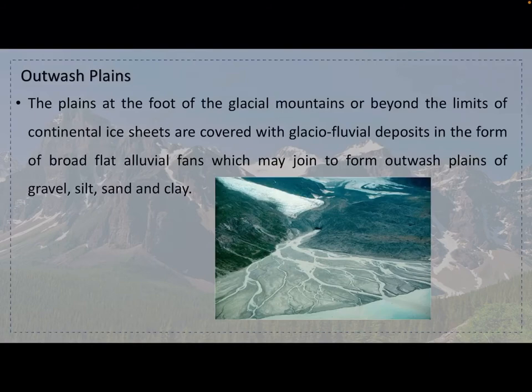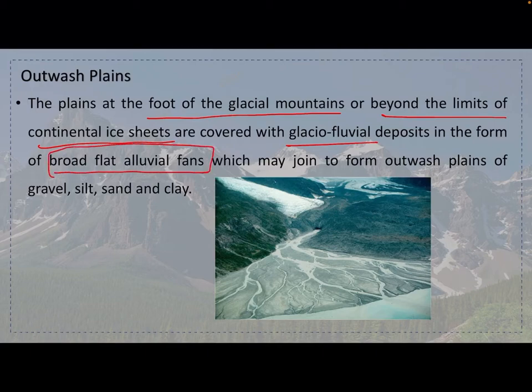Next are outwash plains, which you saw in the previous slide at the end of the glacial valley. The plains at the foot of the glacial mountains or beyond the limits of continental ice sheets are covered with glaciofluvial deposits in the form of broad flat alluvial fans, which may join to form outwash plains of gravel, silt, sand and clay basically, which are small, finer sediments. You see, this is an outwash plain.